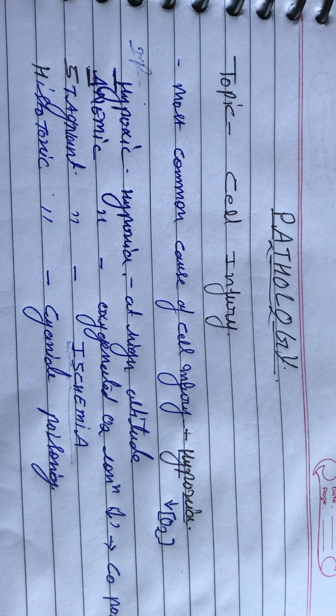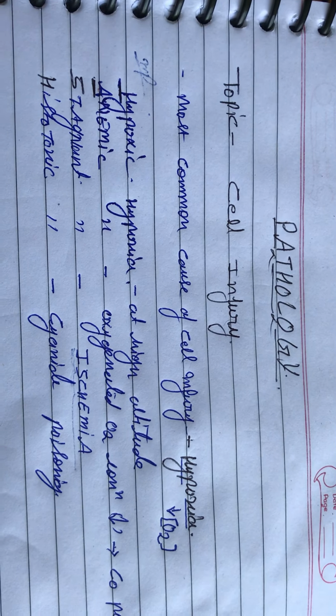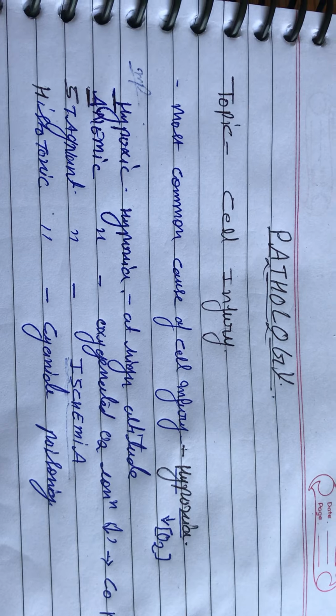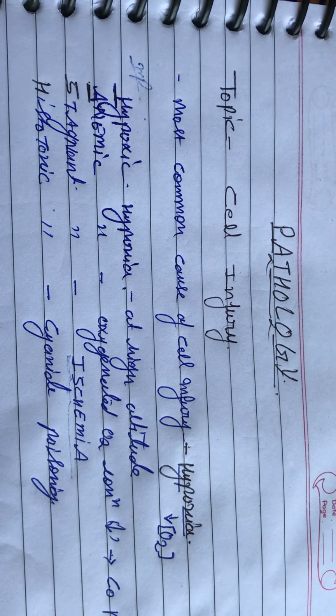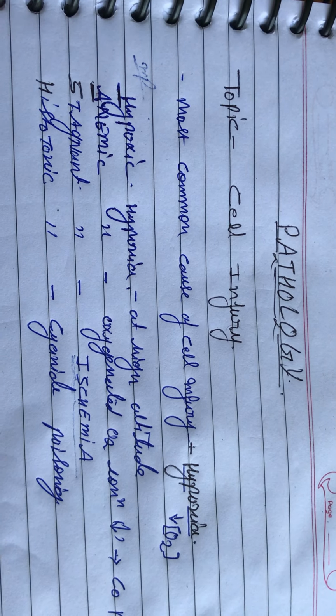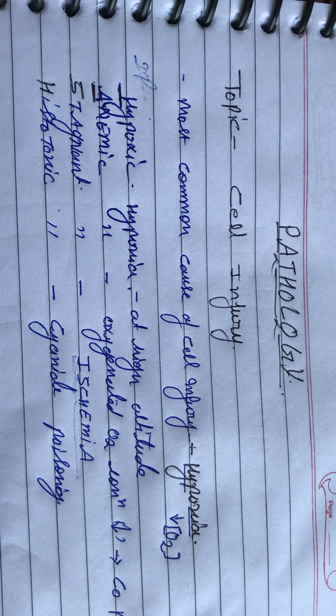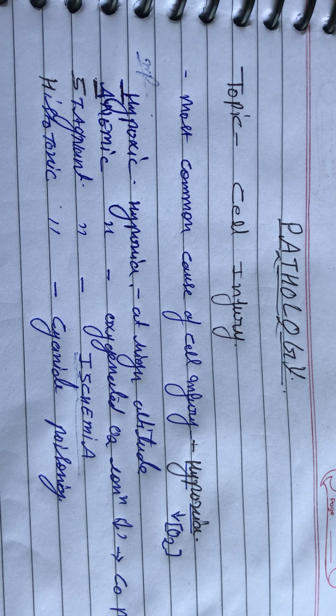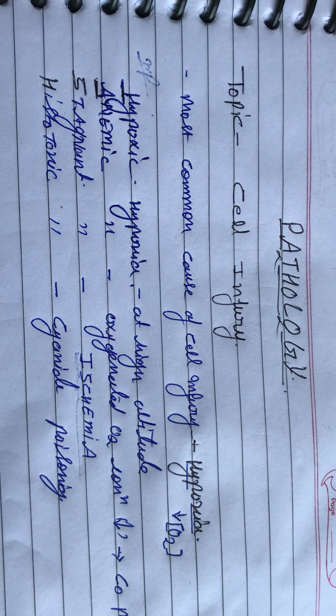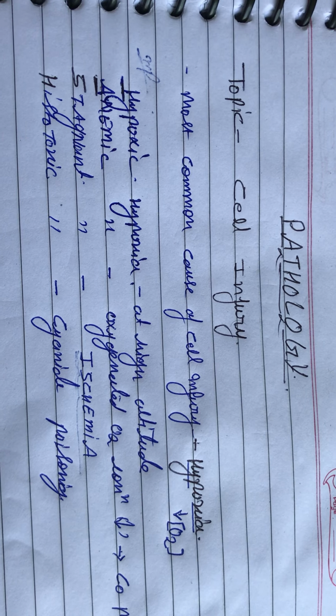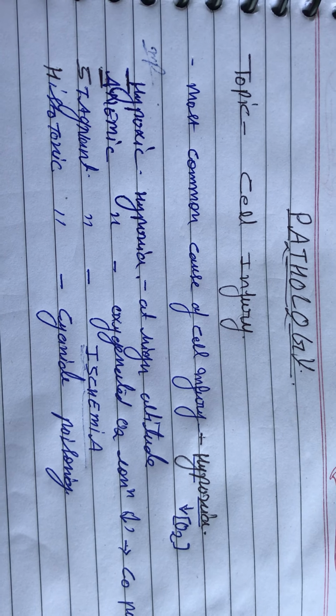We started pathology. This is the topic of cell injury. Cell injury means cell death. The most common cause of cell injury is hypoxia. Hypoxia means a decreased concentration of oxygen, so cells will not survive. And it has four types.